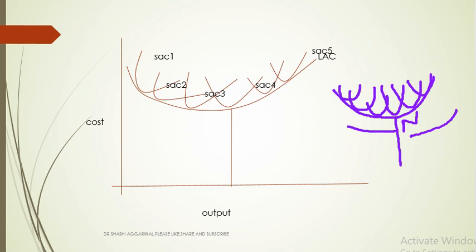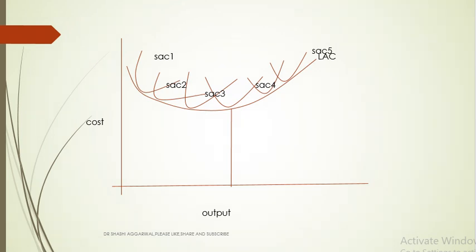And here we saw this is the downward sloping. Here the long run average cost curve is falling, so the falling portion of the short run average cost curve is tangent. Only the one short run cost curve's minimum point corresponds with the minimum point of the long run average cost curve. So this is the positive slope. Here the rising part is tangent to the long run average cost curve. This part I have explained.